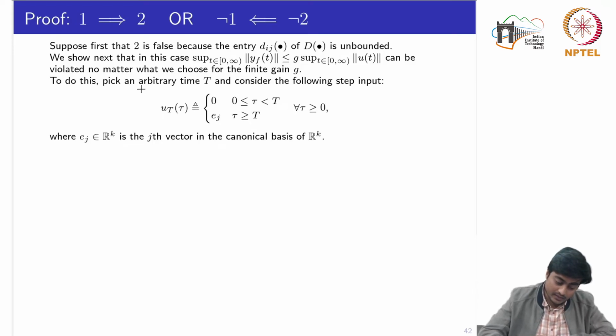To do this, we pick an arbitrary time t and consider the following step input, where the signal u subscript t of tau is 0 whenever tau is between 0 and t, and when tau is greater than or equal to t, it is ej, where ej is the jth vector in the canonical basis of the k dimensional vector.